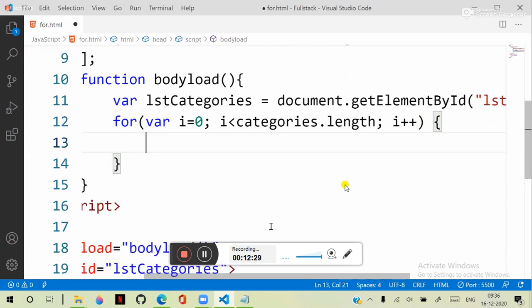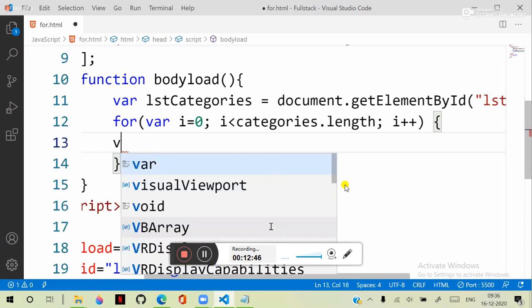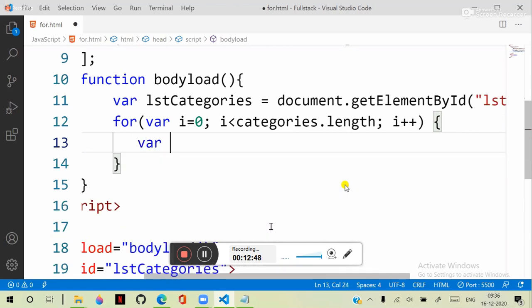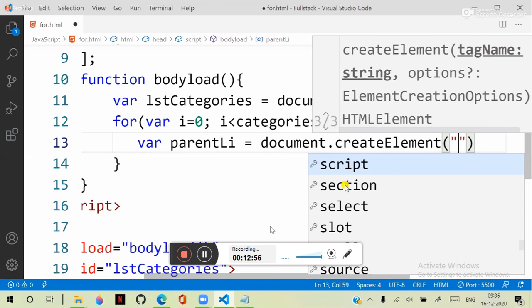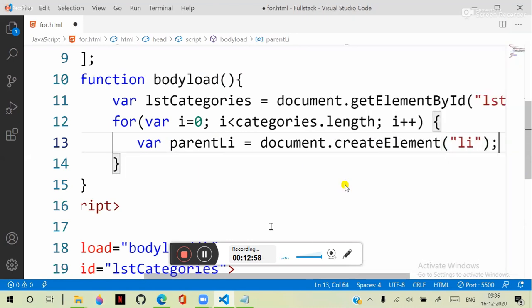Now what we need to do is, for every category, we need to create a list item. That means I am creating a parent list item: parentLi is equal to document.createElement li. We are creating a list item.